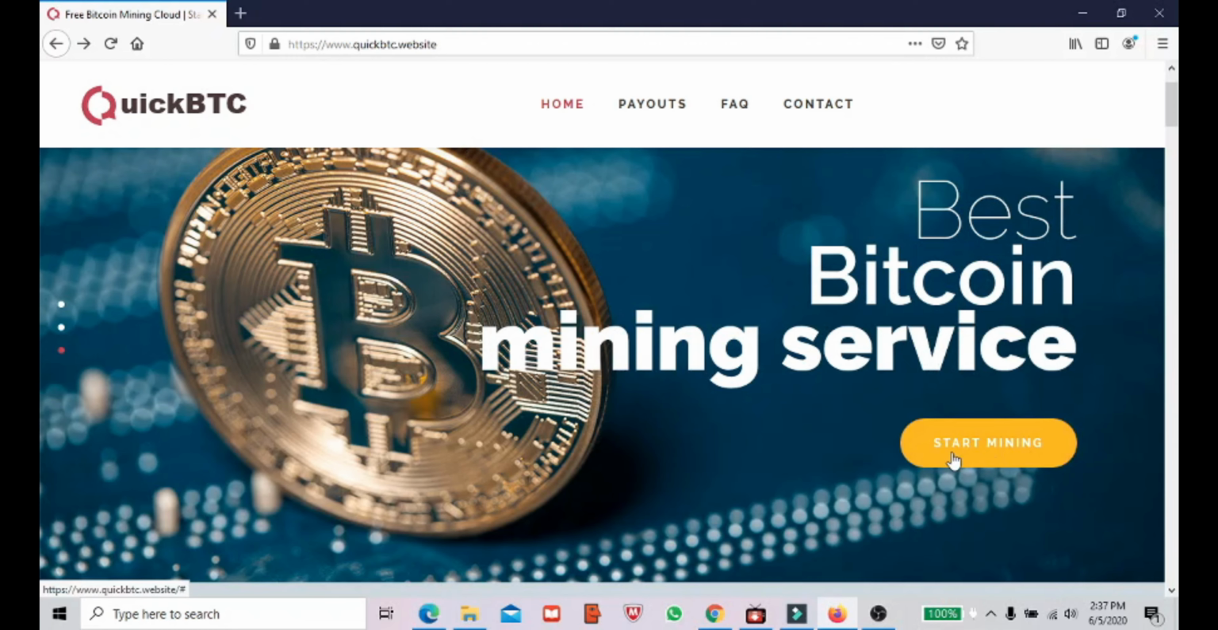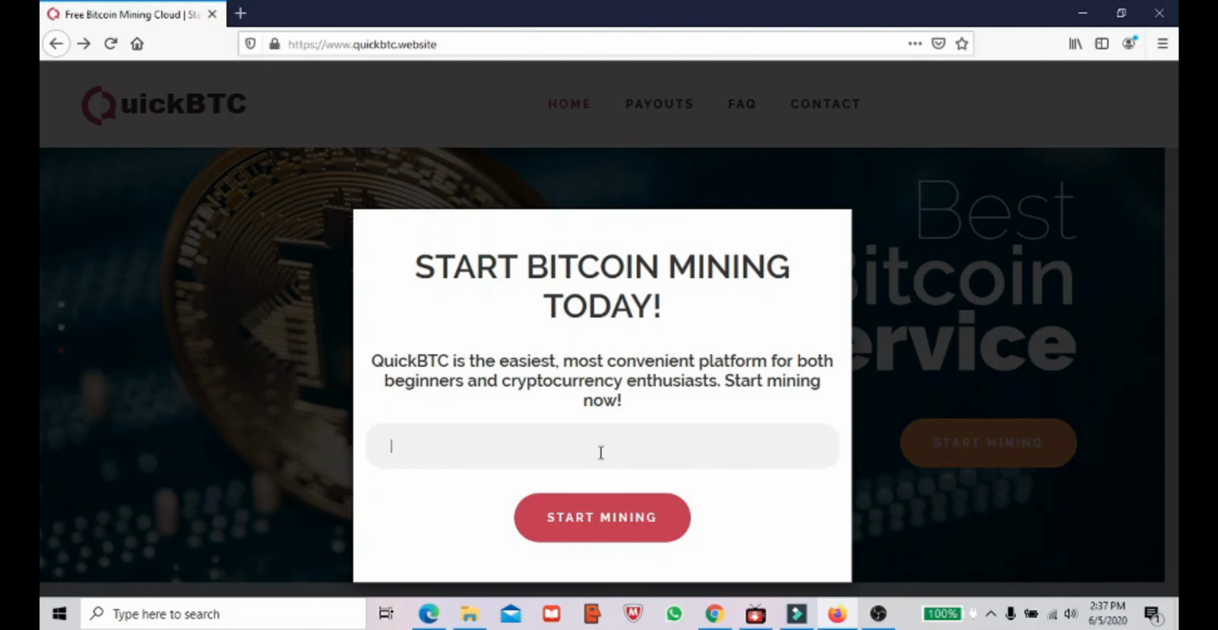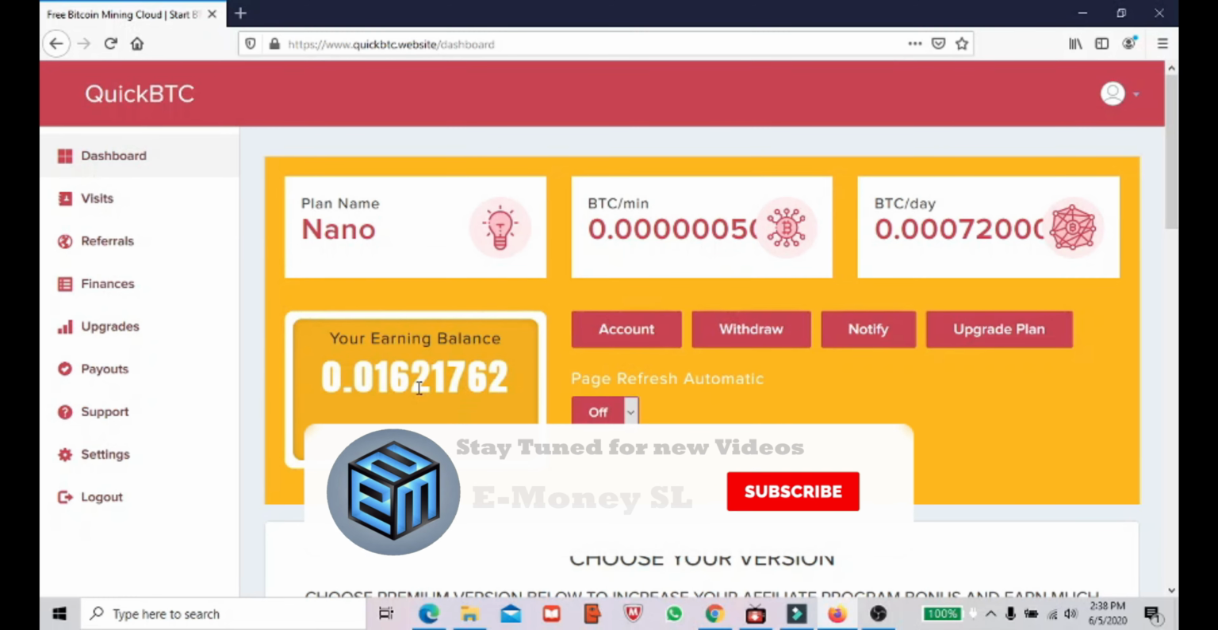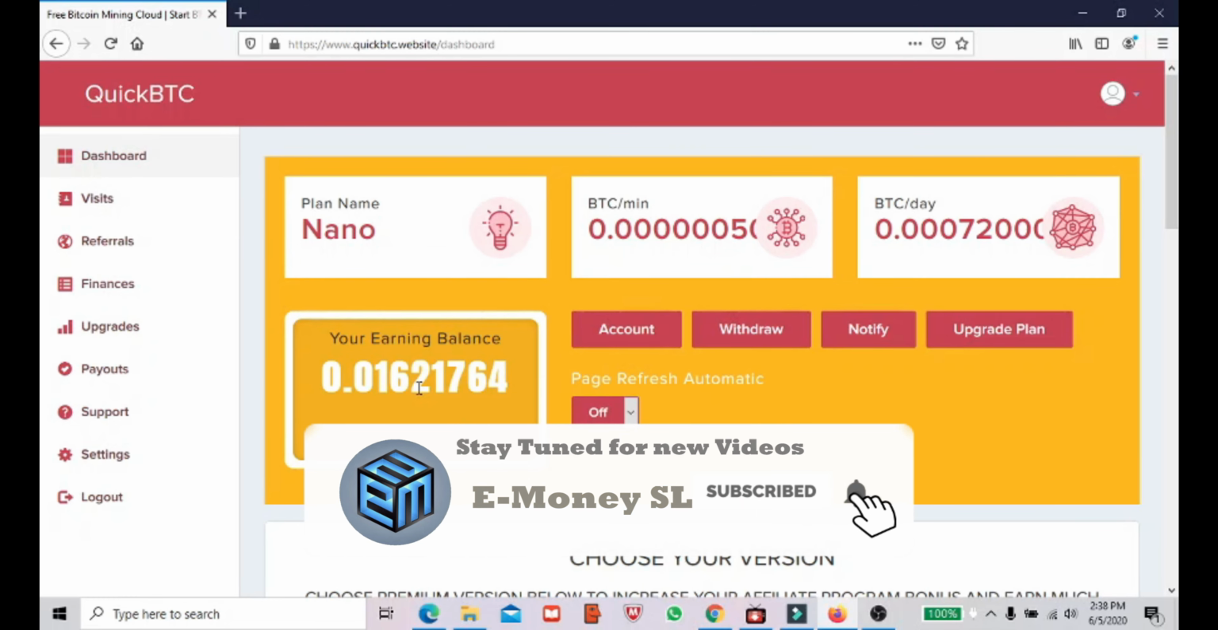So there is a place here called start mining. So I will click this and I will enter my Coinbase account over here, and you just start mining. So once you click start mining guys, since I already have an account with QuickBTC, it has started mining to my wallet. So see, as of now I have a balance of this much, which I already started before. So now I have an amount of this, and guys, the payouts are happening.